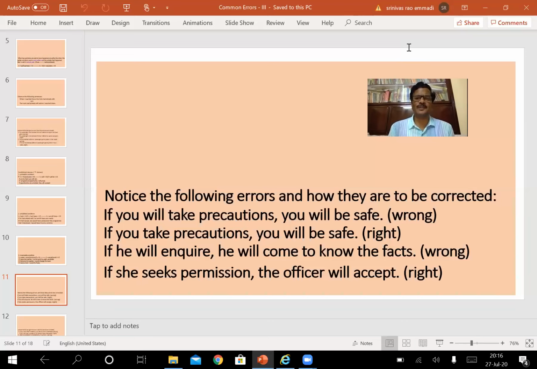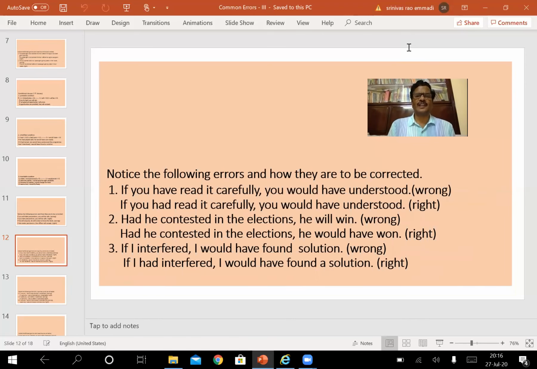If she seeks permission, the officer will accept. Both are in agreement with each other. Concord is right here. "If she seeks permission" is in simple present tense. "The officer will accept" is in simple future tense. It's a right sentence. This is how sentences are likely to be asked in examinations. We have to see: notice the following errors and how they are to be corrected here.